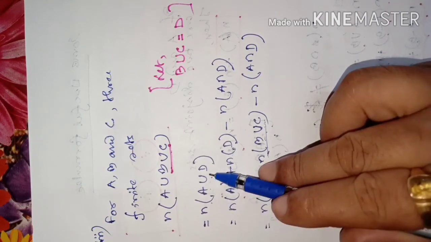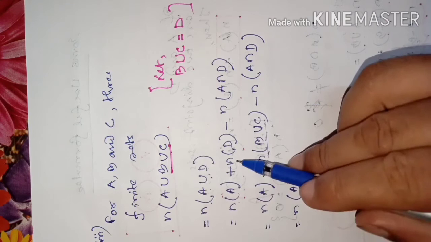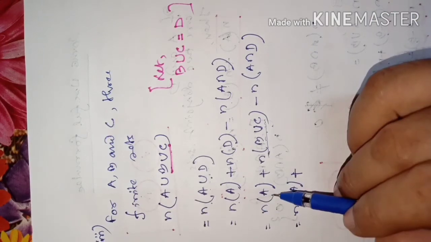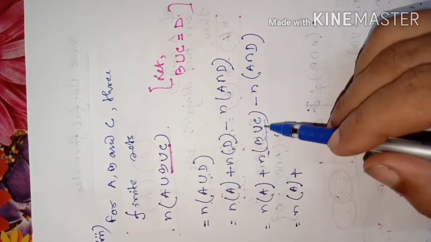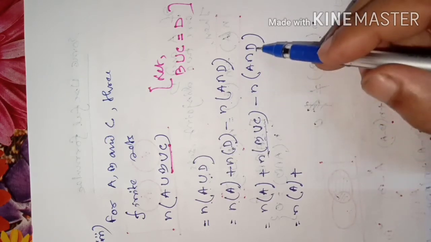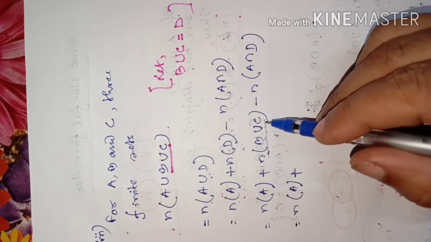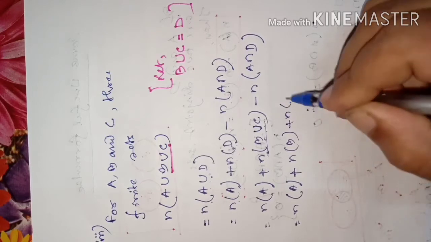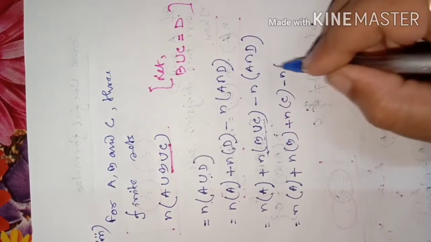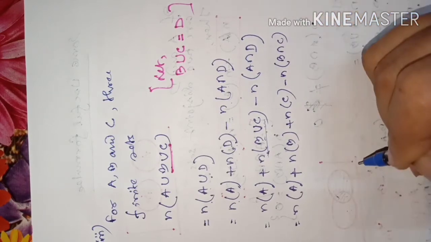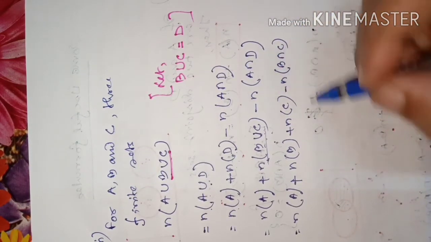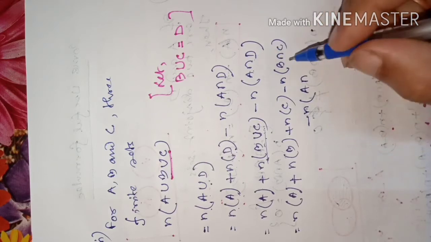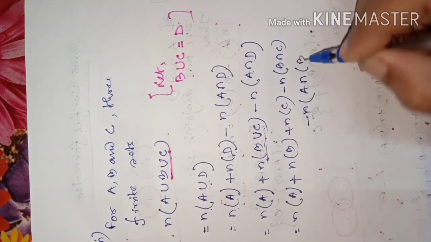Just as we expressed A union D as number of elements of A plus number of elements of D minus number of elements of A intersection D, we now write number of elements of A plus number of elements of B union C minus number of elements of A intersection D. We can write number of elements of B union C again this way: number of elements of B plus number of elements of C minus number of elements of B intersection C. Now in the last part, A intersection D, D stands for B union C.